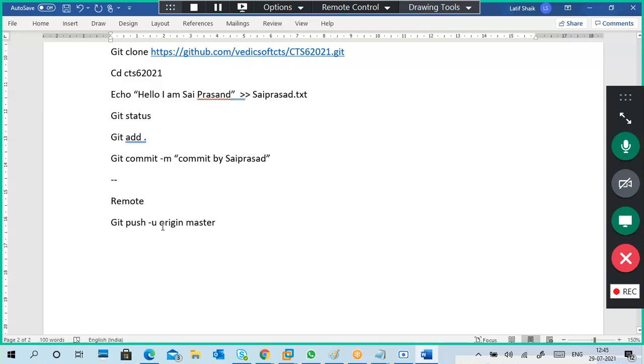Local repository part completed, and remote is only this one. And definitely for your system, if you are doing that, it will compulsorily ask username and password at this stage, and when you do commit also it will ask.